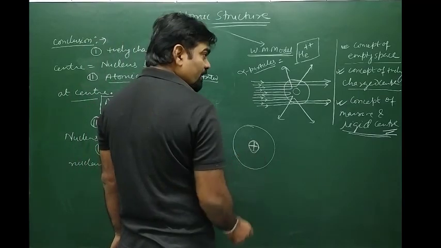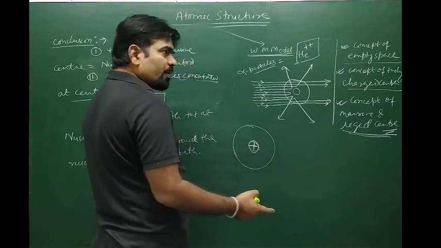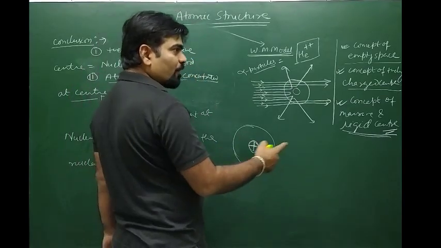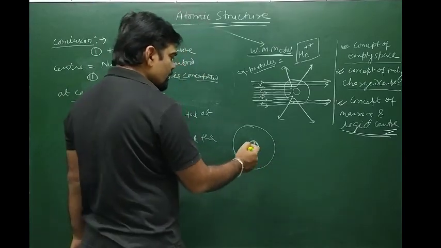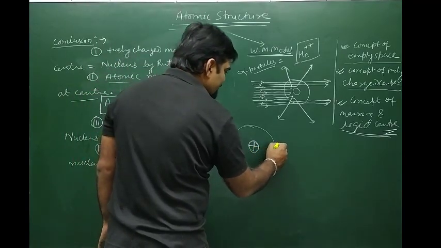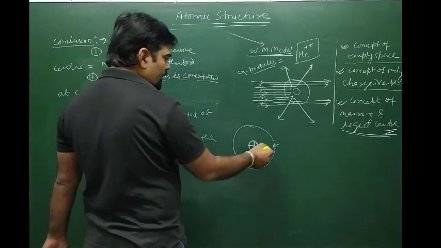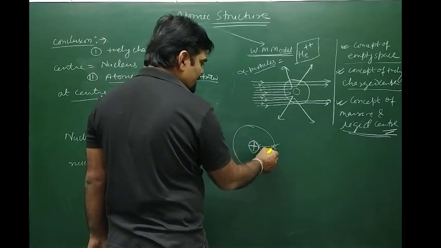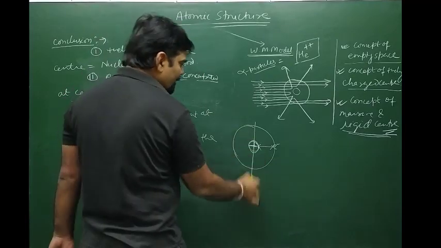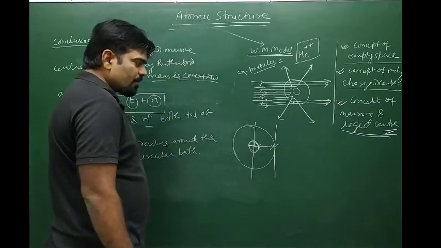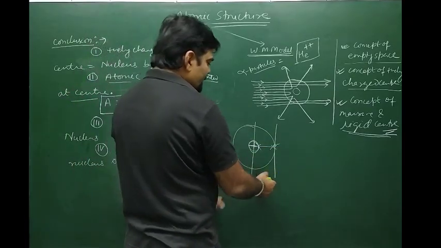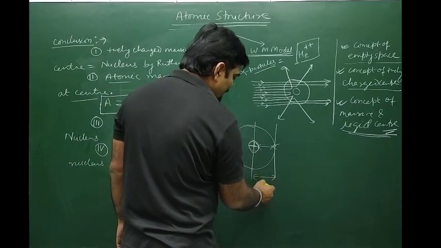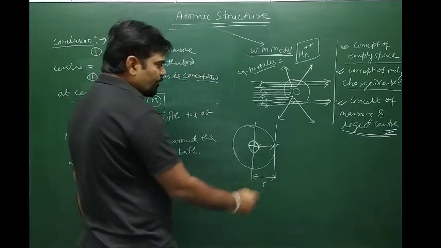Obviously, this is positive charge and somewhere there must be negative charge to neutralize it, because the atom as a whole remains neutral. So suppose the electron is present at this place. There must be some attraction from the nucleus between these two, because now we have two opposite charges, plus and minus, and whenever two opposite charges are separated by a certain distance, say r, there must be an electrostatic force of attraction.